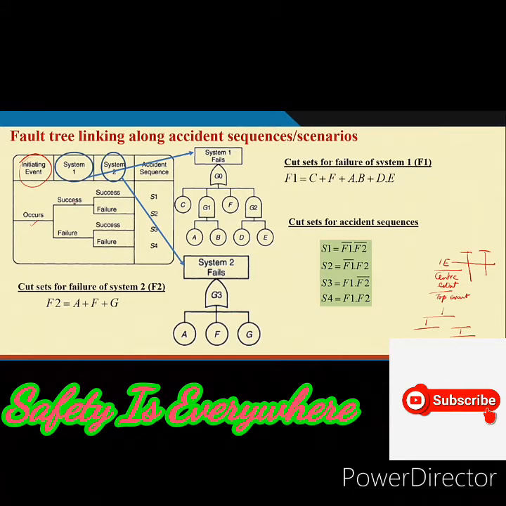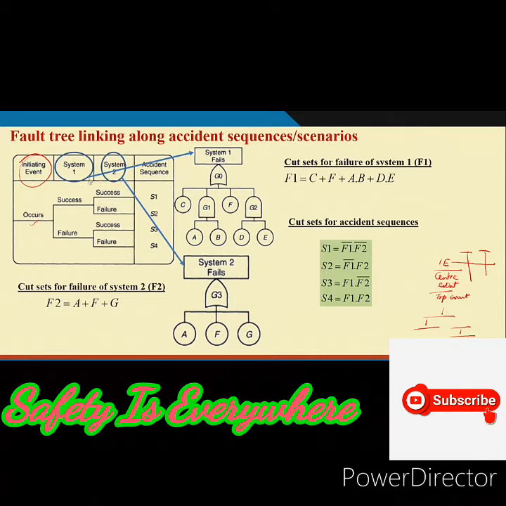By success we mean that if this event occurs, then the system will be able to fight against this wrong thing, and then some kind of accident sequence or scenario will be generated, and if it is not, then another kind of scenario will be generated. Now, the question is that depending on whether system 1 is successful or a failure, system 2 will be activated.